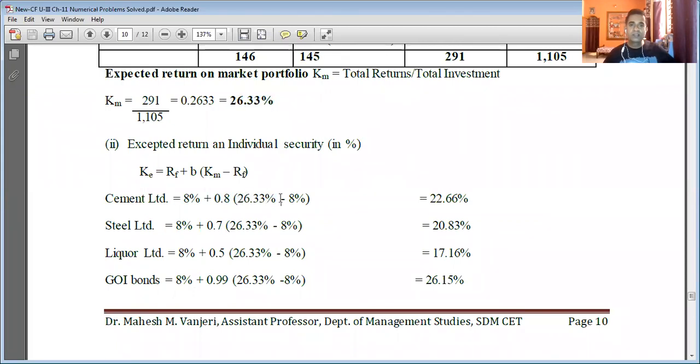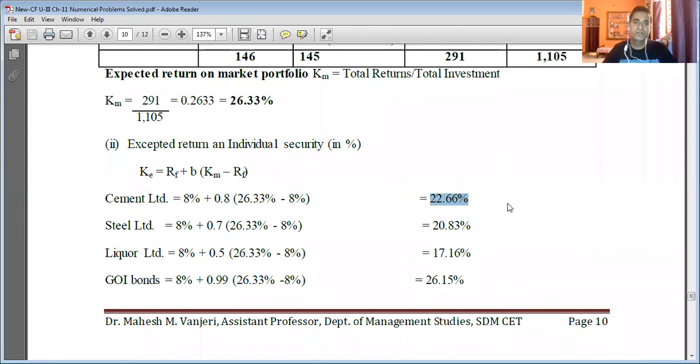Okay, minus RF. RF is already given in the problem. It is the risk-free rate of return, which we have already written here. Same thing you need to write, 8%. So if you simplify this equation, the answer will be 22.66%. So I'll explain the meaning of this 22.66%.